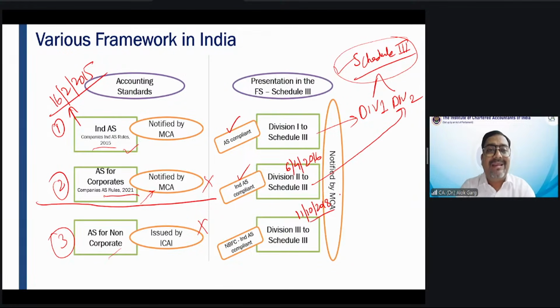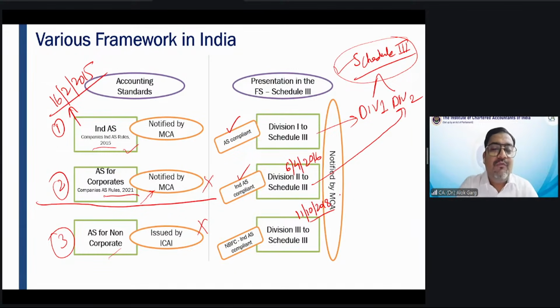11 October, 9 days after 2nd October, after Mahatma Gandhi's birthday, 11 October 2018, MCA amended Schedule 3, and said Division 1 was applicable to the accounting standard compliant companies, Division 2 was applicable to the Ind AS compliant companies.